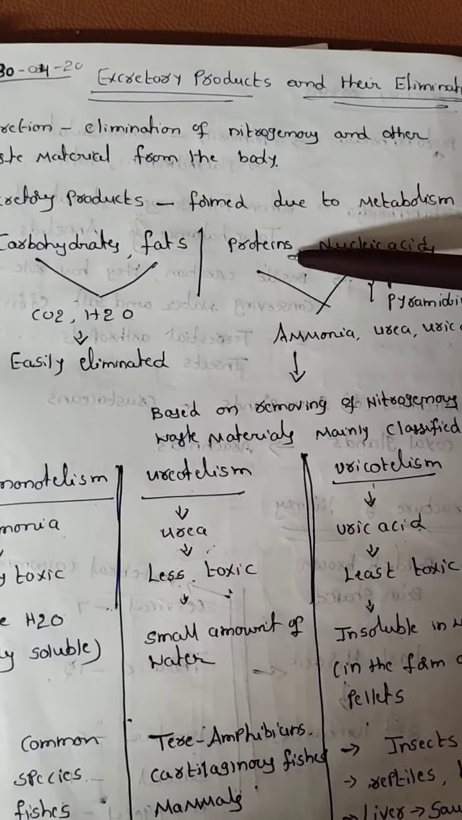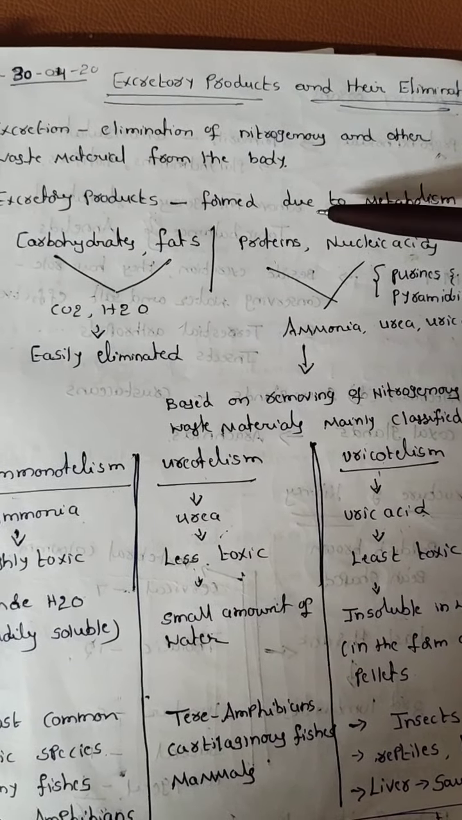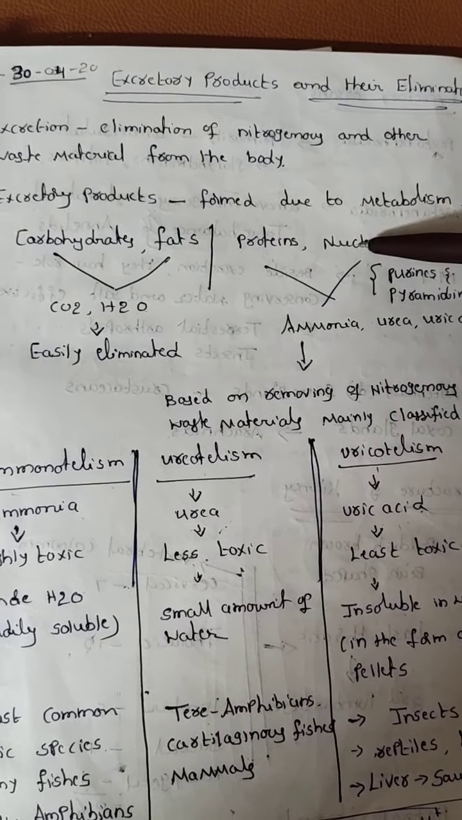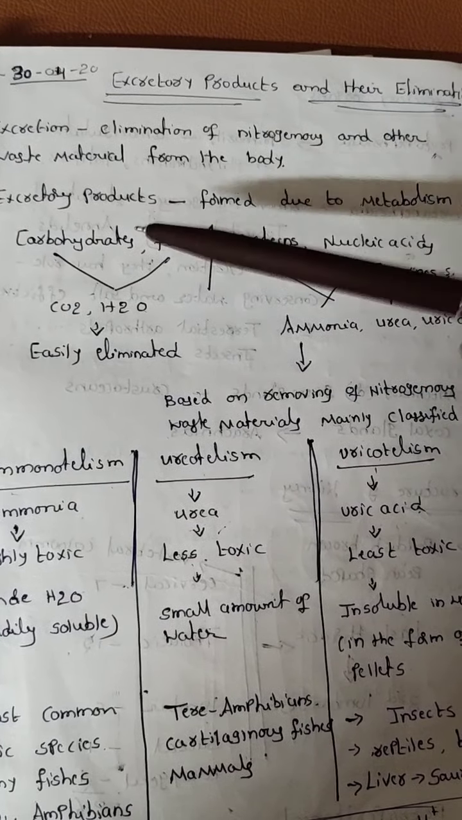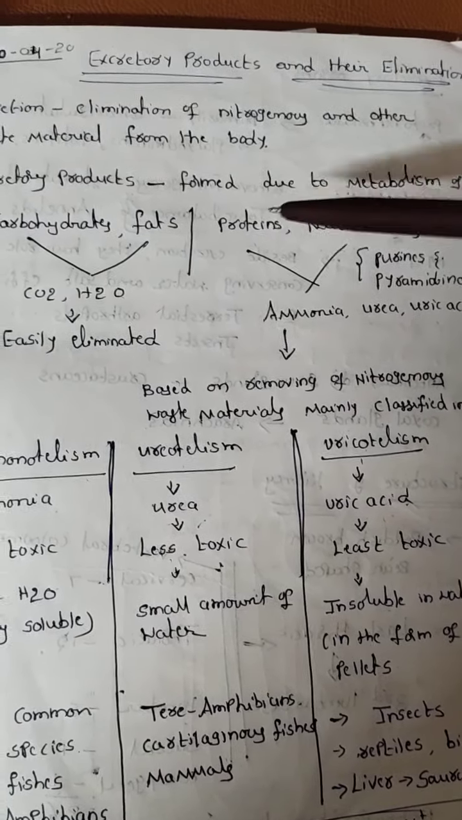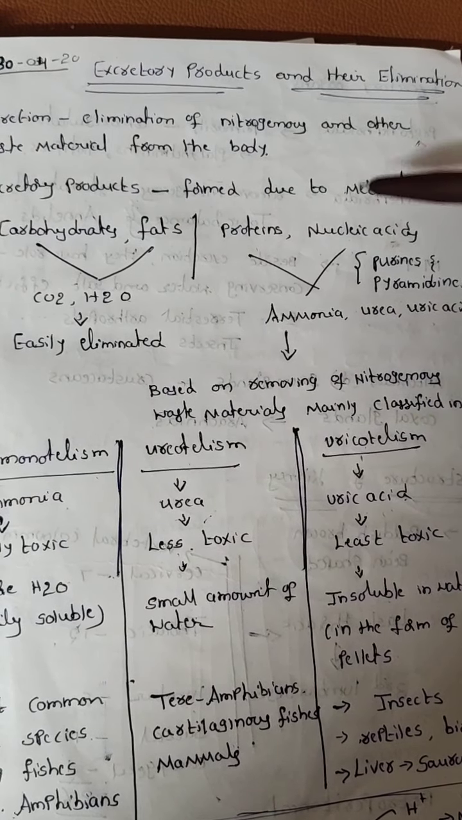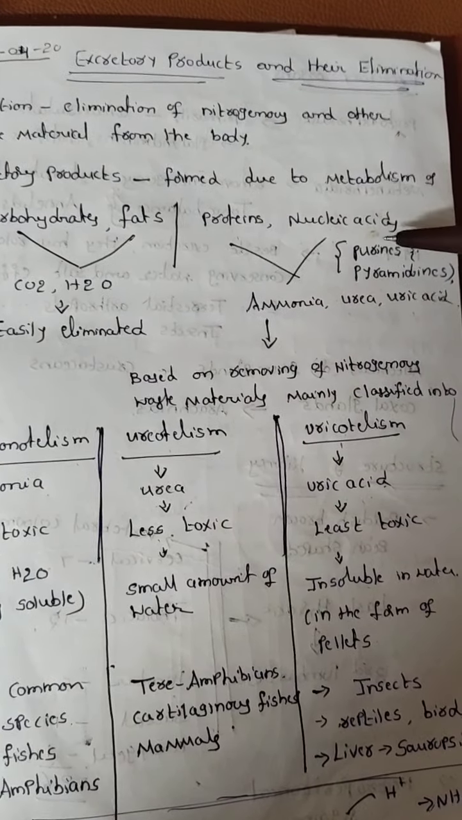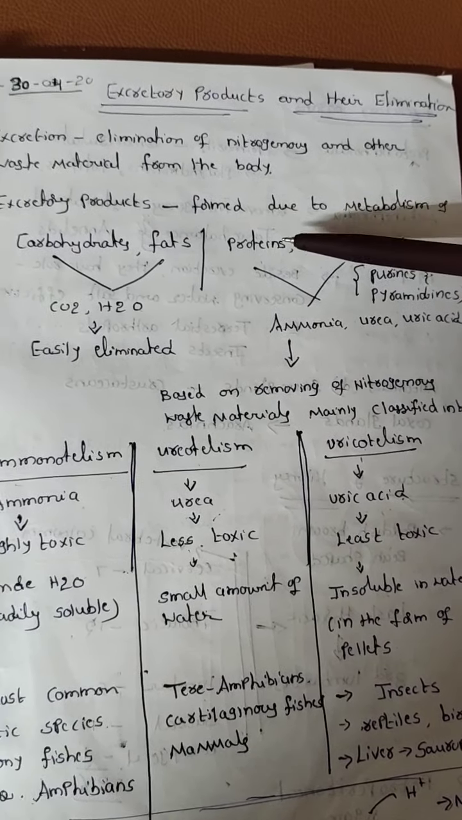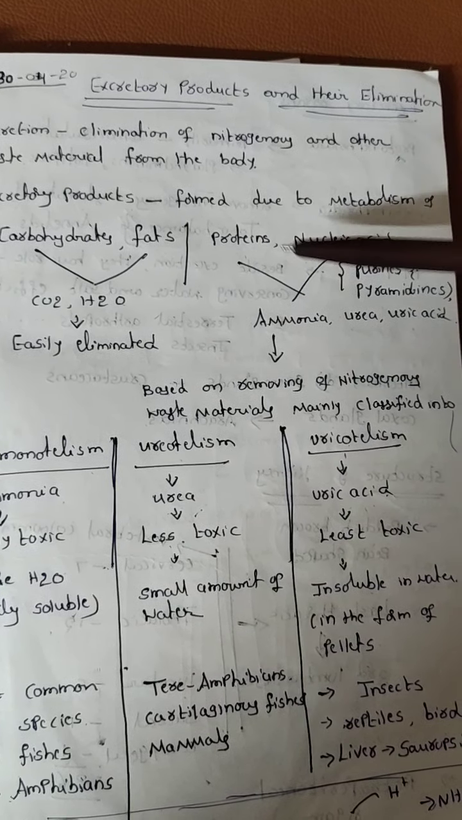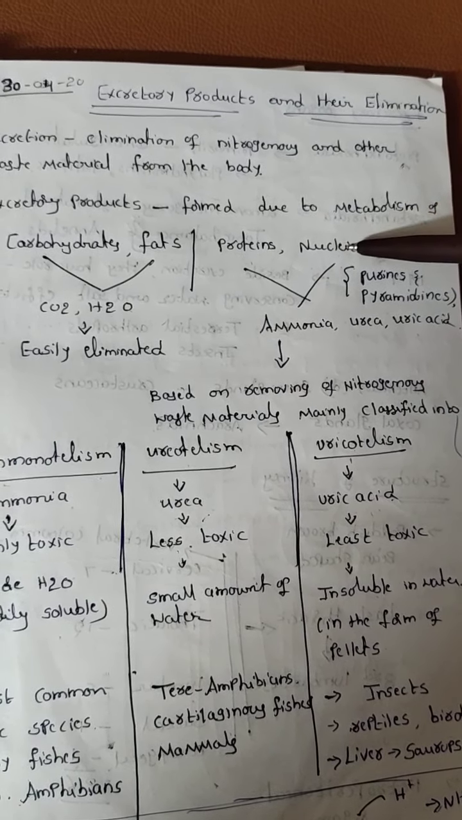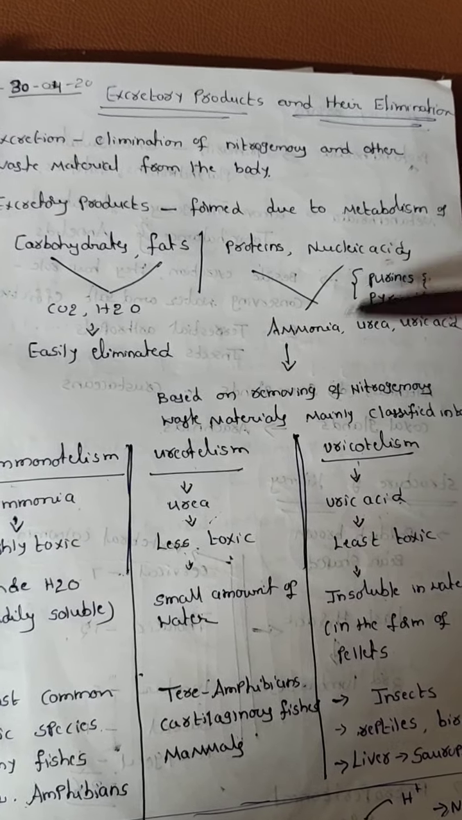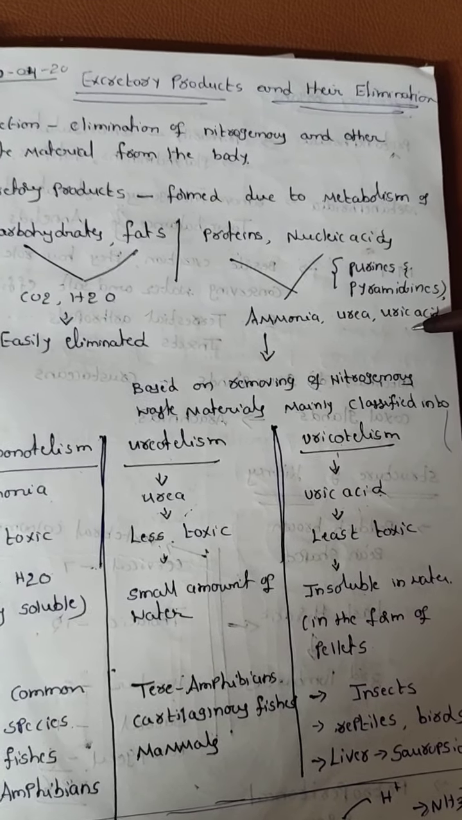Proteins and nucleic acids have nitrogenous compounds in their structure. For carbohydrates and fats, there are no nitrogenous compounds, but proteins and nucleic acids have them. Nucleic acids have purines and pyrimidines. When these two compounds are metabolized, the final excretory products are ammonia, urea and uric acid.